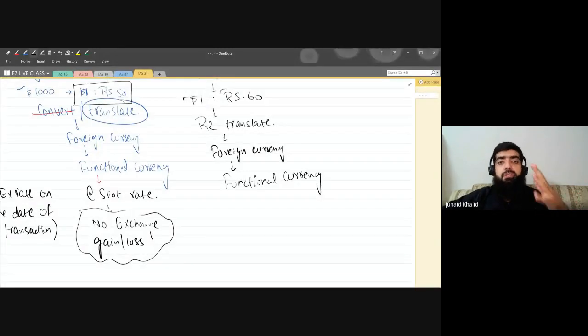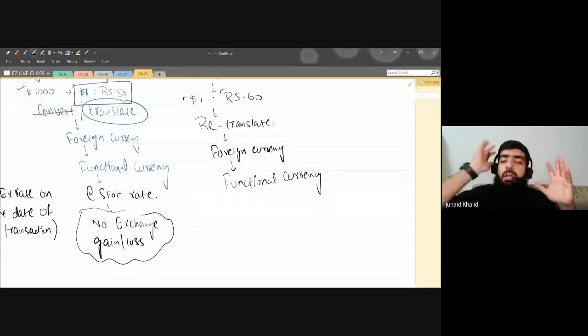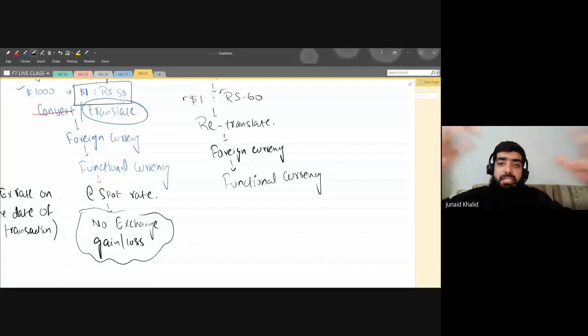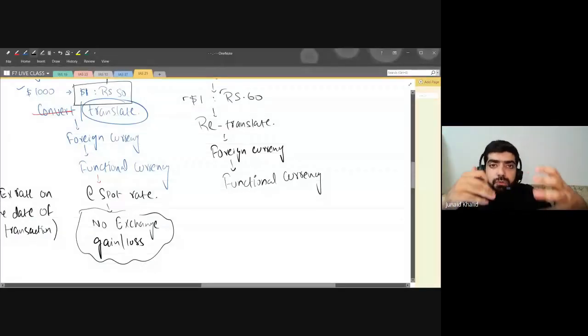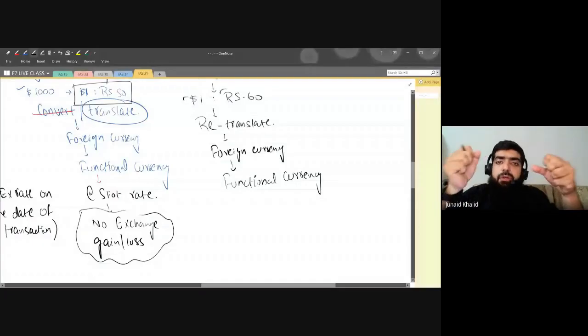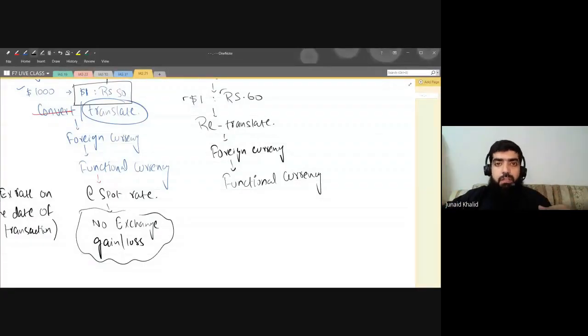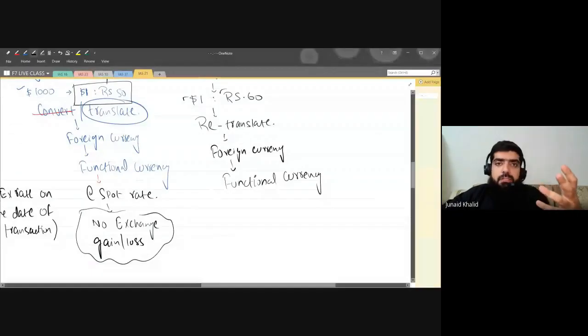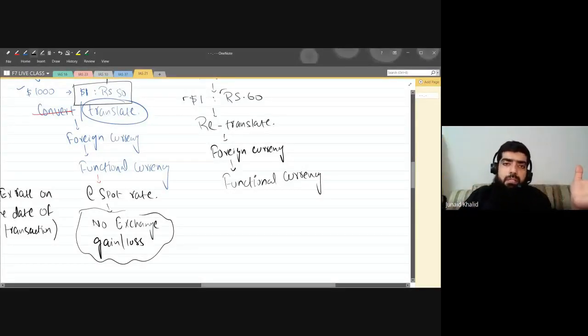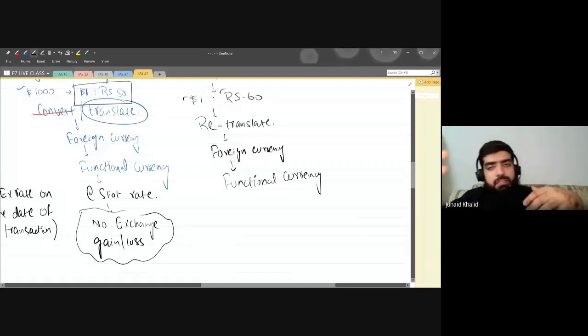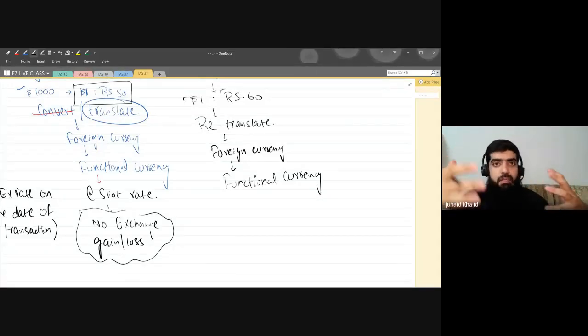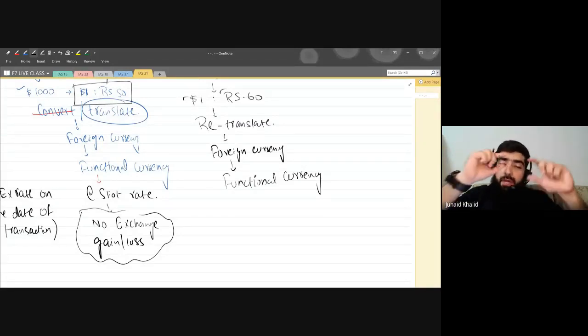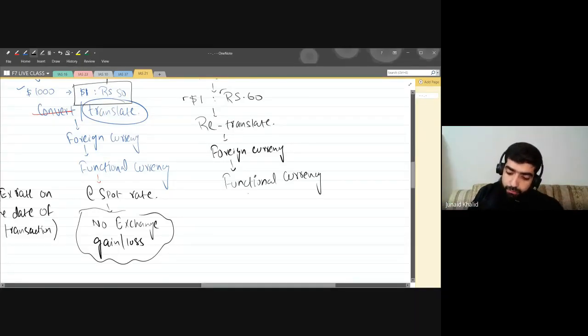But please try to use the terminology which is used by IAS 21, so that if you have a conversation with some experts in your organization, using this terminology will give a very good impression that you know some conceptual words. Otherwise, everybody around you will be saying local currency, convert the amount to local currency. But if you say translate the foreign currency into functional currency, oh my God, this will create a very good impression on the other party.